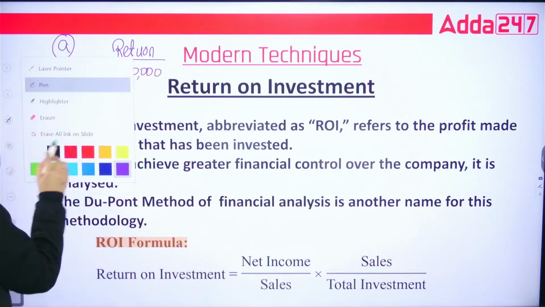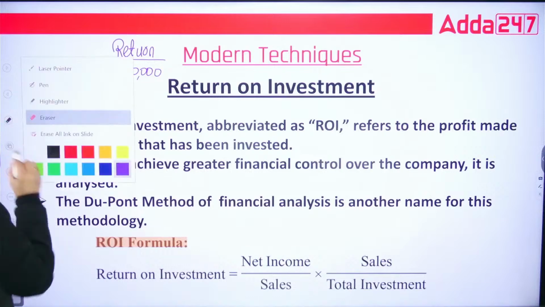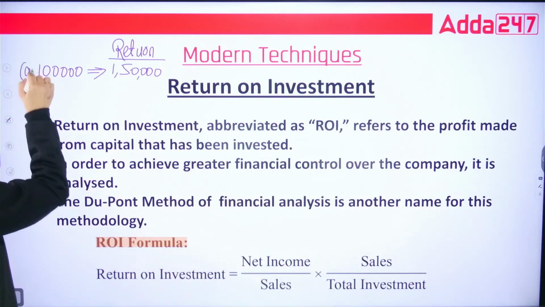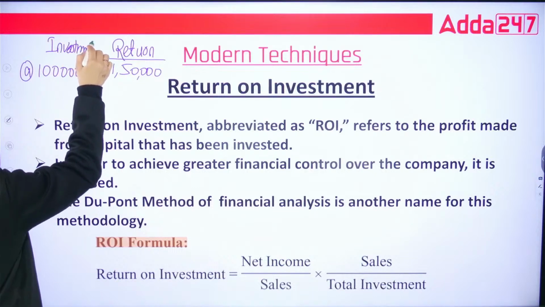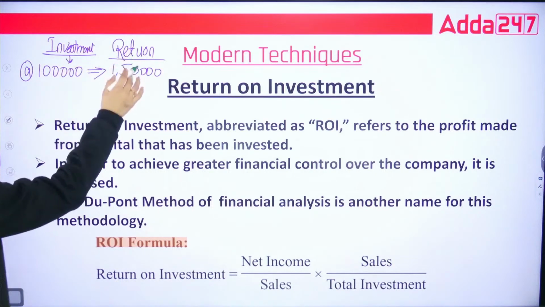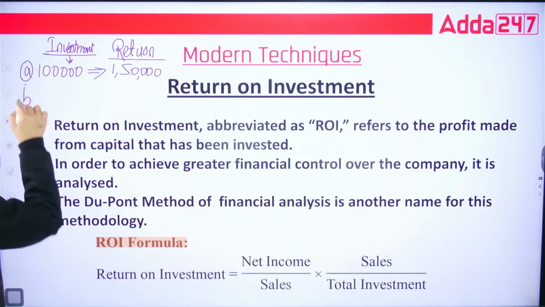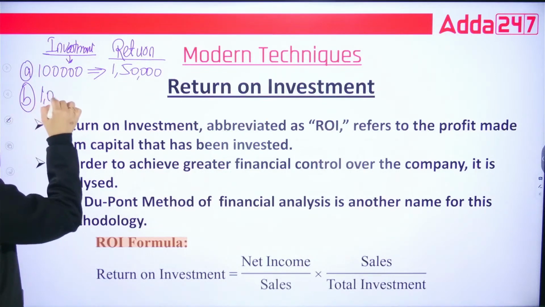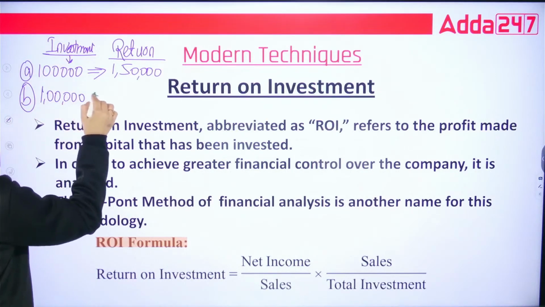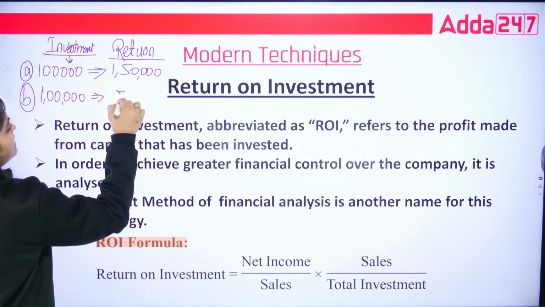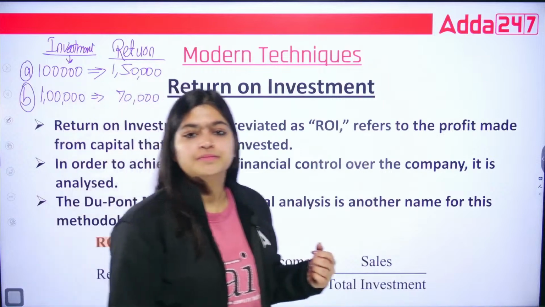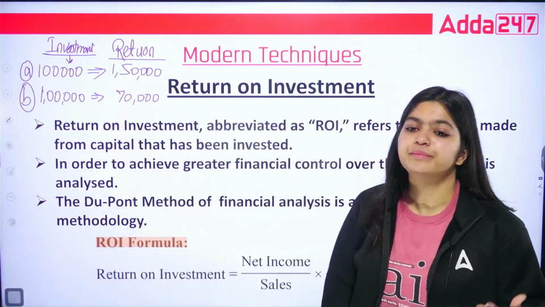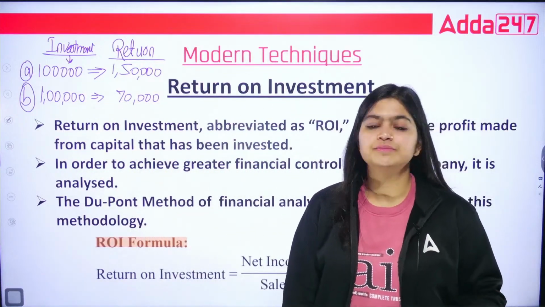This is your A. You are going to invest in this A part. This is your investment amount, and you are getting in return 1,50,000. Or B, if you are investing the same 1 lakh amount, and in return if you are just getting 70,000, then tell me which option you are going to choose, A or B. Tell me your answers through comments.